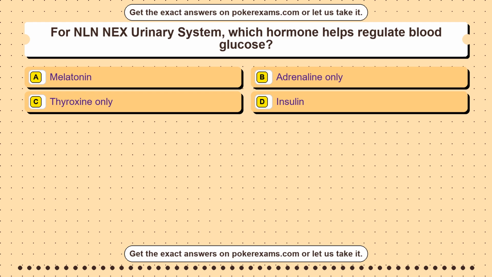Question 42. For GED Social Studies Review, which term means the result of an experiment can be repeated? Option A biased. Option B ancient. Option C estimated. Option D reliable.